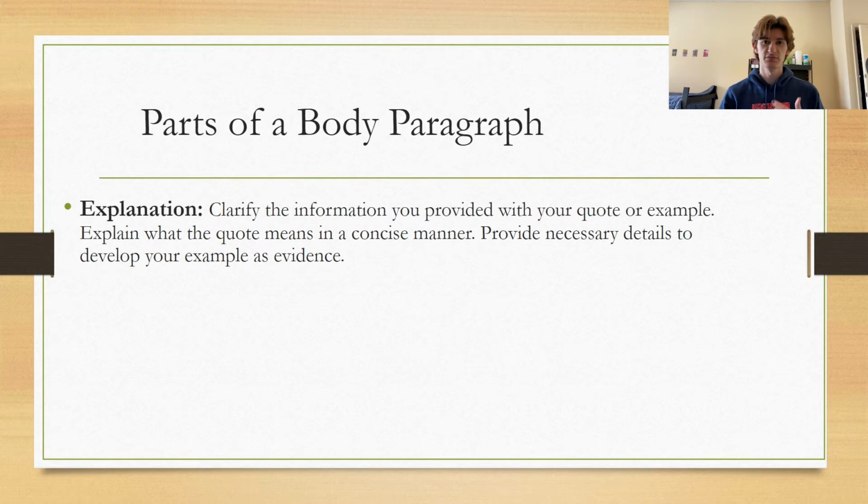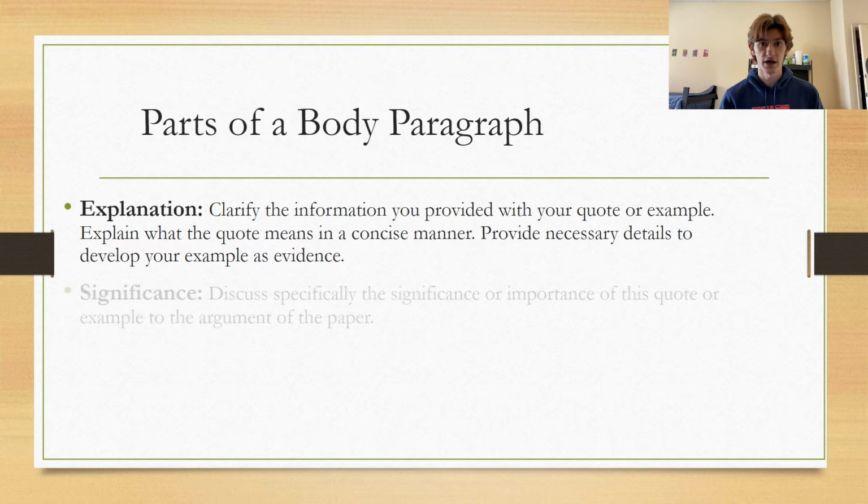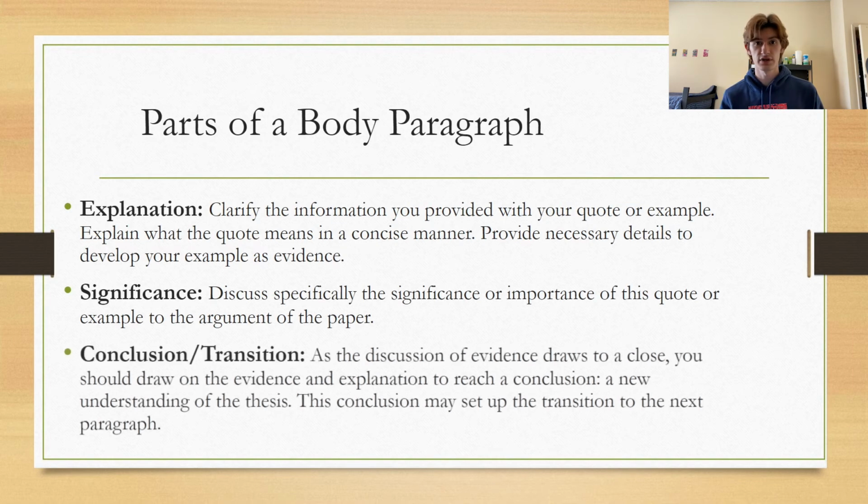You also need to provide an explanation for said quotes and supporting details. This is your chance to show you understand the information and to clarify any confusing terminology. Tell the reader why this is significant for your argument. Lastly, you need a conclusion and a transition. Wrap up all the information you discussed in your paragraph and tie it back to your thesis. Then, make a transition to lead into the next paragraph, and it's rinse and repeat.